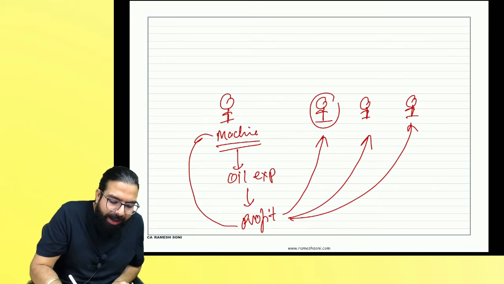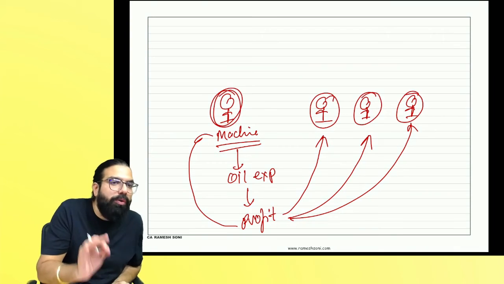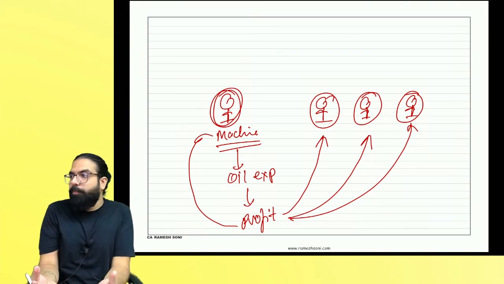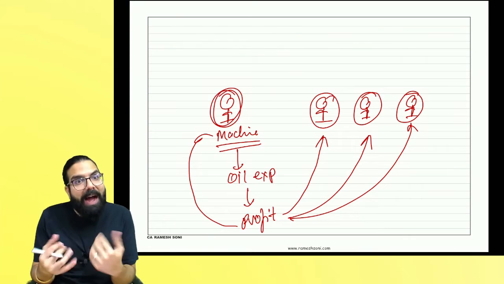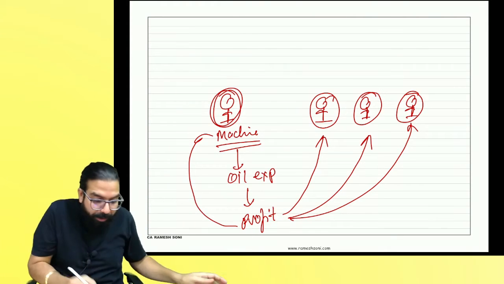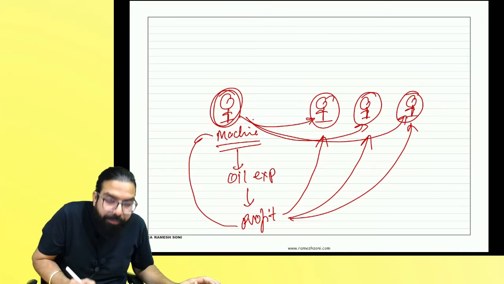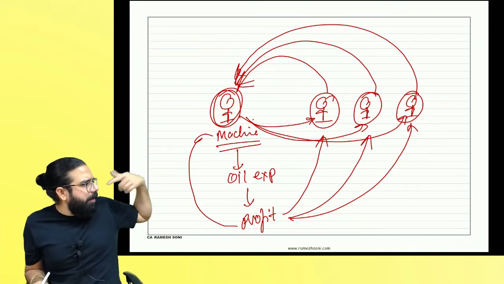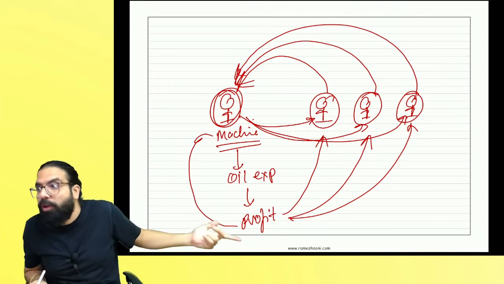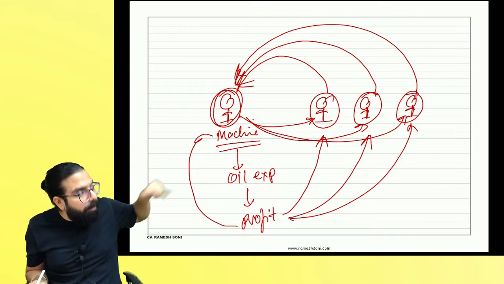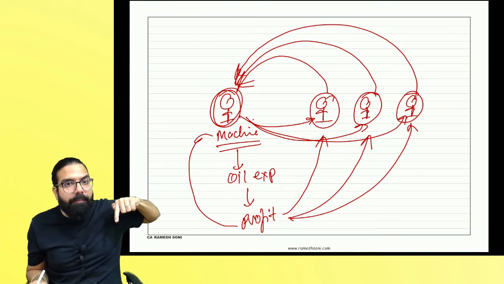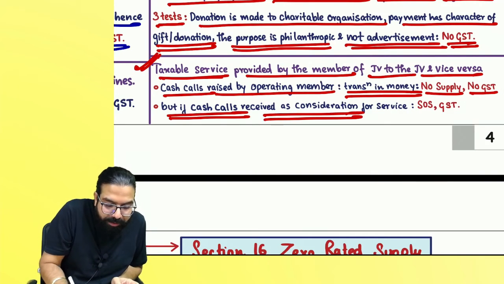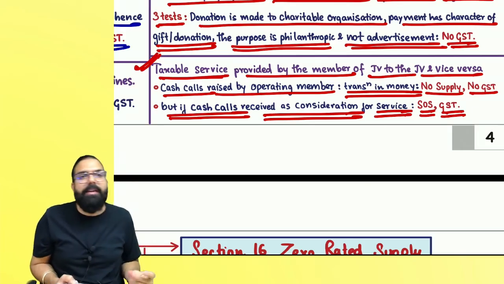But tell me one thing, have A, B and C asked him to go ahead and do some service? They have told him, on behalf of all of us, you do the oil exploration using your machine. So I had my own machine, and I did the oil exploration on behalf of all of them. So don't you think I have provided them service? And maybe they will give me some money. Yes or no? I told them, hey, give me 100 crore rupees because I am going to do oil exploration on your behalf. So don't you think I have provided them service, and in return I am taking consideration? Remember one thing, in this scenario cash call is received as consideration for a service, and it will be a supply of service and GST will come.